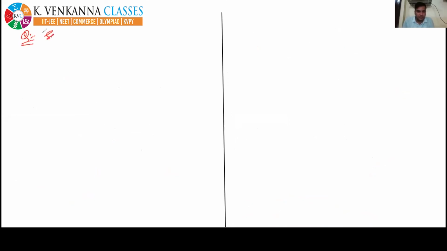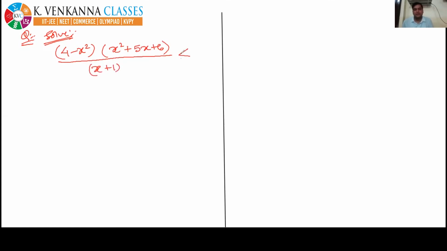The next question is: solve (4 minus x square) into (x square plus 5x plus 6) divided by (x plus 1), less or equal to 0. Solve it quickly, follow the steps, and give me the answer.